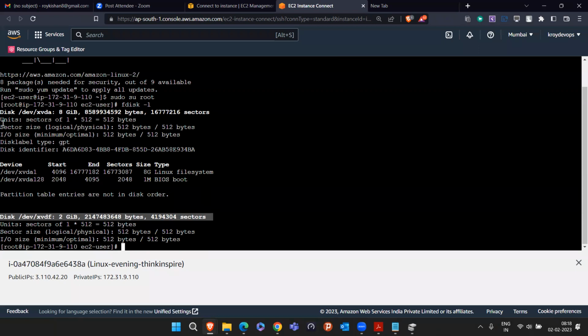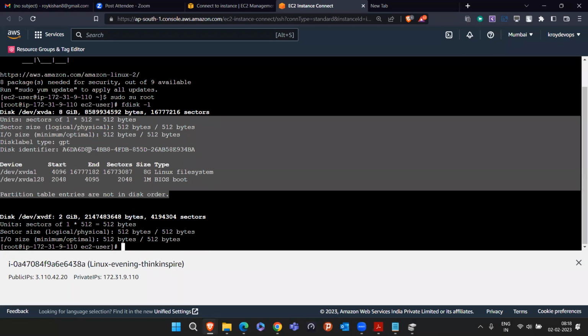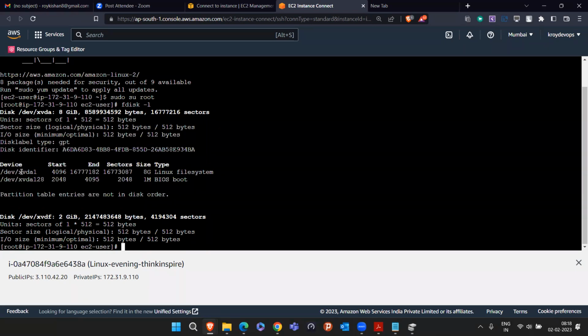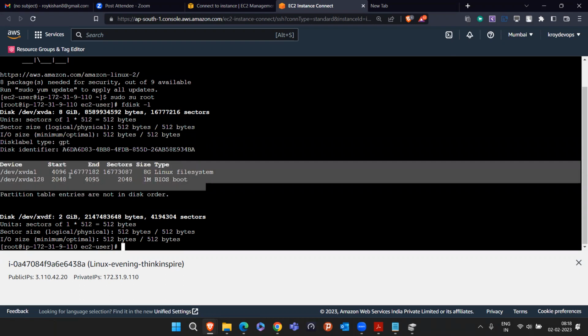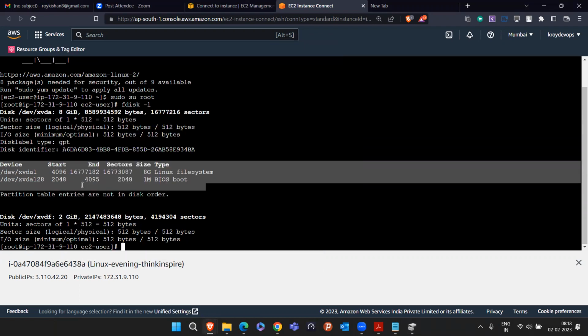But in the case of the 8 GB, you are seeing so many details here, between this part and this part. They are saying there are two partitions I created in the 8 GB. One is the normal partition and one is the boot partition. Like in the case of Windows, there is a C drive and a healthy partition. Similarly, here also they created two partitions by default. It was automatically created when we launched the instance.